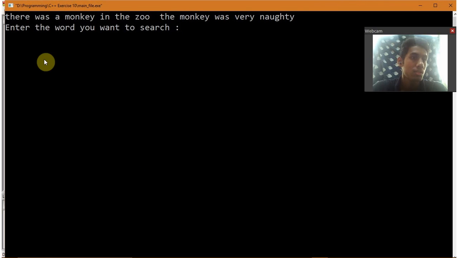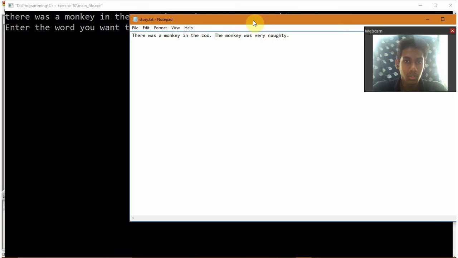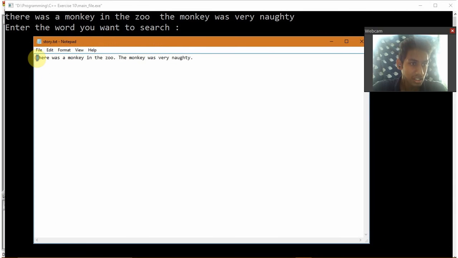Now let's run the program. There it is. Here is the input I was talking about. In the word there, T is capital, but here it is small. That is what we changed in the first while loop. After zoo, where we have a full stop, the full stop is turned into a space. After naughty, there is one full stop which has also been converted to a space. And this the with a capital T is converted to a small letter t.